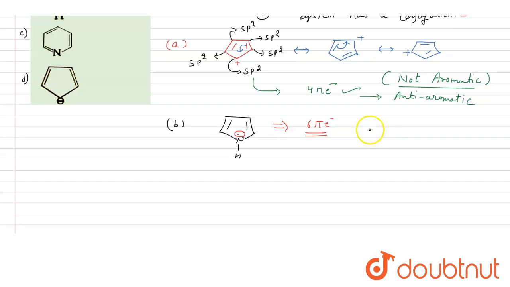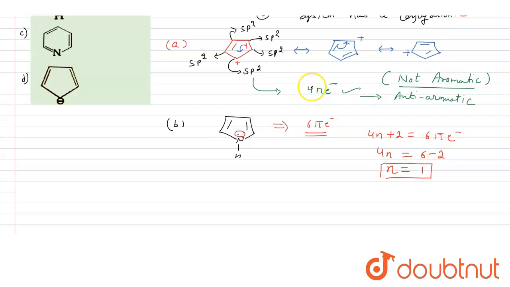So if I write this down, 4n plus 2 is equal to 6 pi electrons. That means I can write 4n is equal to 6 minus 2. So n is equal to 1. So I am getting here n is equal to 1. That means it is following the 4n plus 2 pi electron rule.